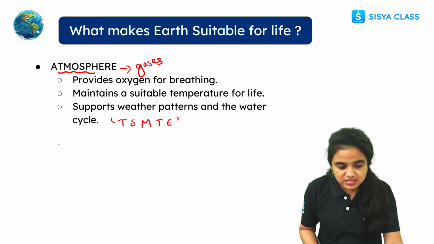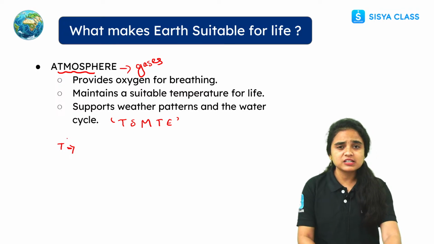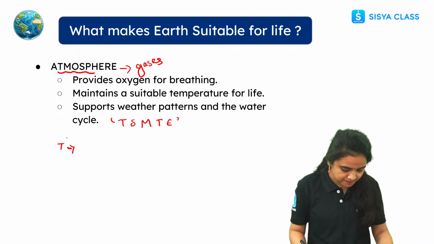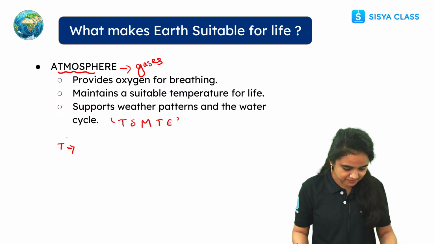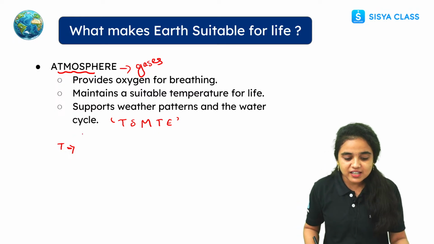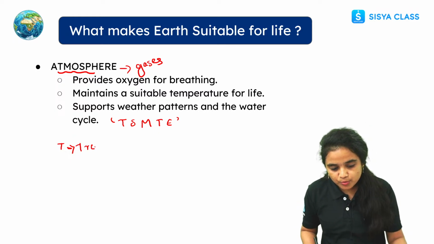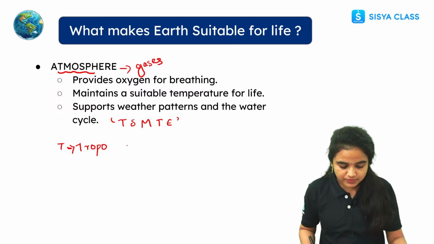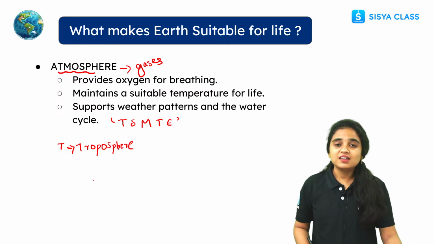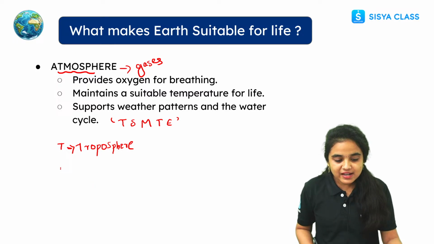While coming to the first T, what does the first T stand for? Anyone have any idea? You can type in the comment section. The first T stands for troposphere, and the second letter S stands for stratosphere.